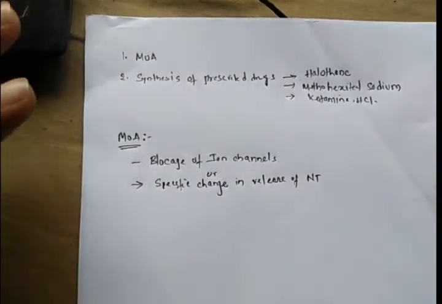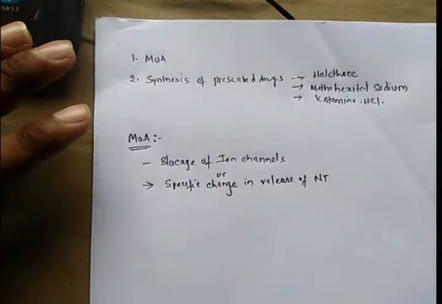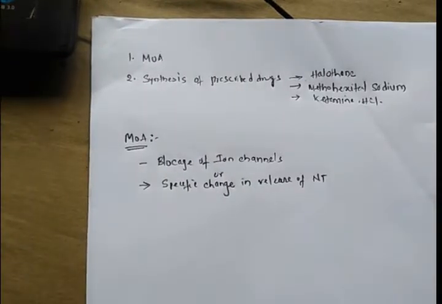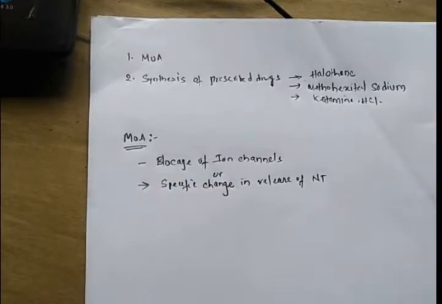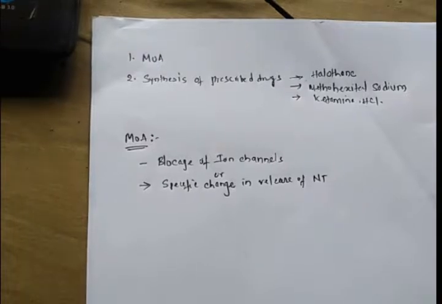So the mechanism of action may be of two types: either they block the ion channels, or they produce a specific change in release of neurotransmitters.